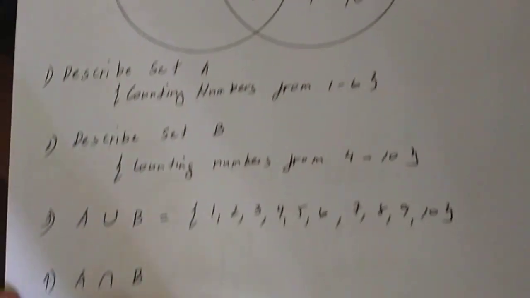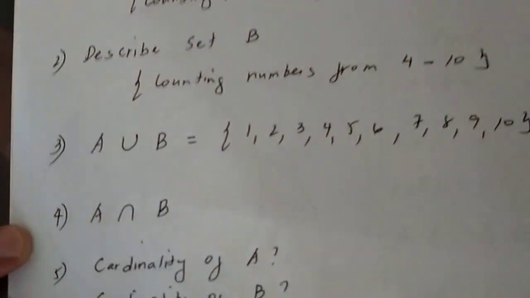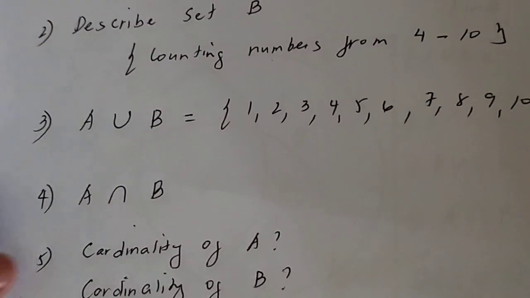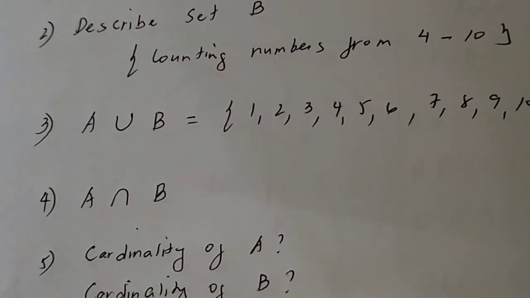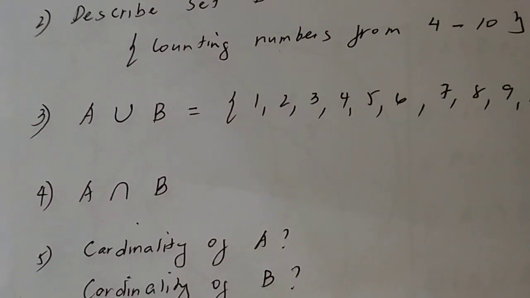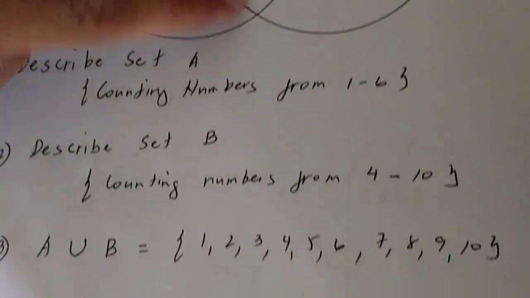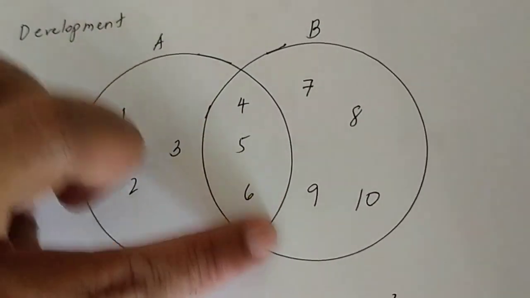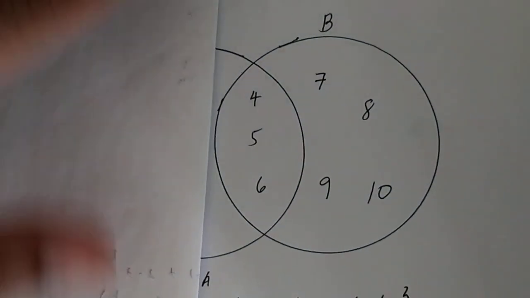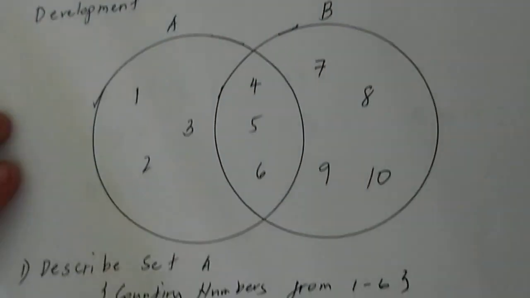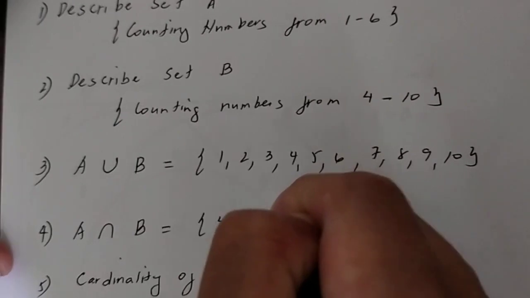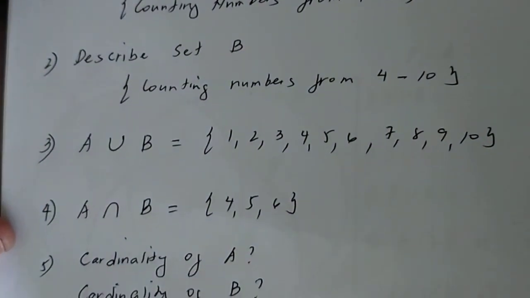A intersection of B for number 4. We say intersection, this is the common element between the two sets. These are elements in set A that can also be found in set B. If you will notice, this part is the intersection. No? Why? 4, 5, 6 included in set A, even in set B. Common elements yan. So, therefore, A intersection of B, 4, 5, and 6.